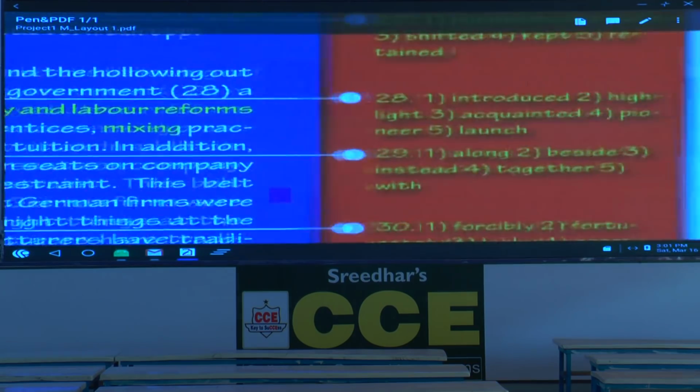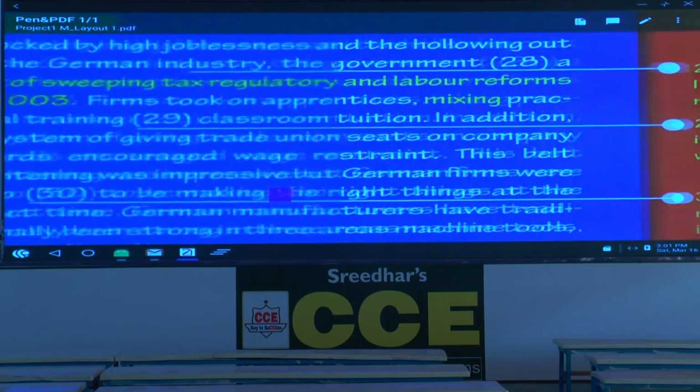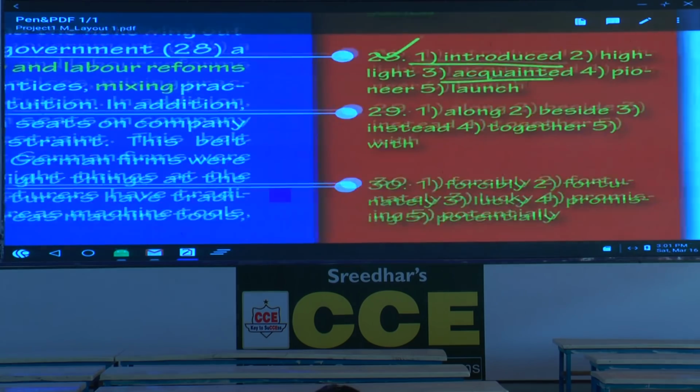Now, what are the options here? The government introduced a set of, seems right, hold that one. The government highlight. Here the verb should be in the past form. How many verbs are there? Please underline acquainted, introduced and also acquainted. You cannot consider highlight, you cannot consider pioneer, you cannot consider launch. Which one is a better word? The government acquainted or the government introduced? So, what is the answer here? The first option is the answer. This is also an easy one.